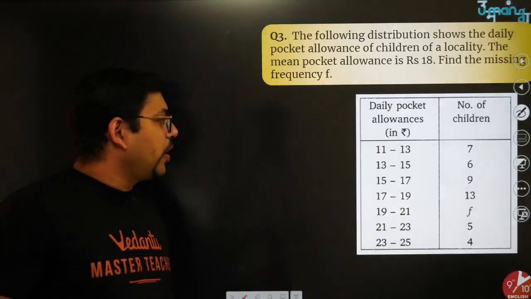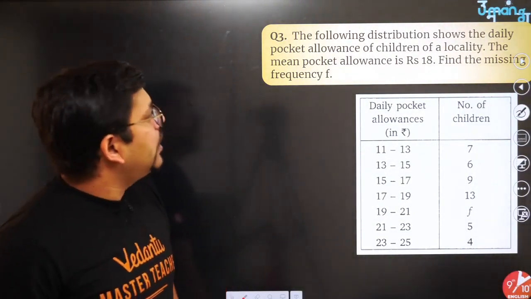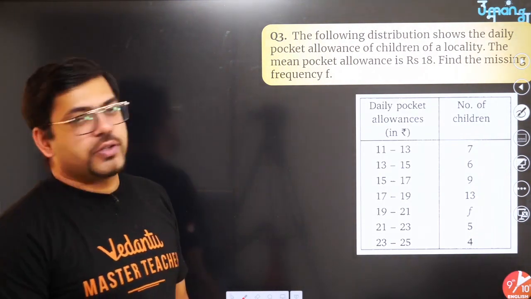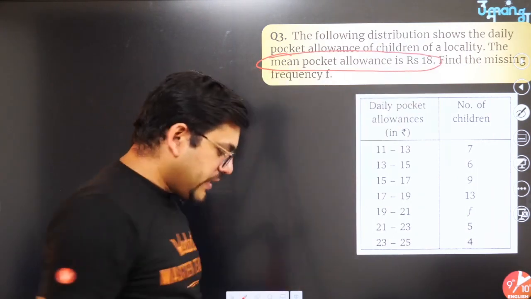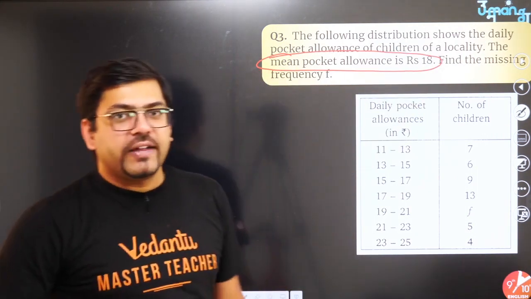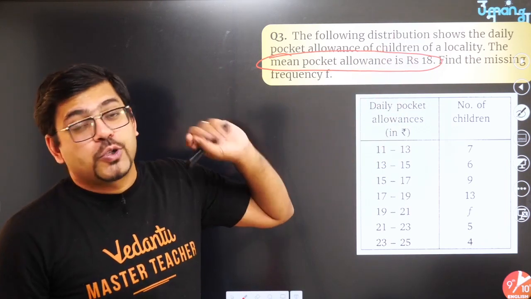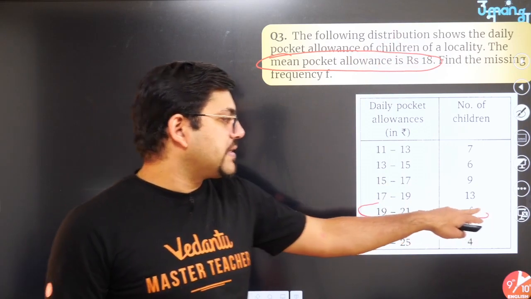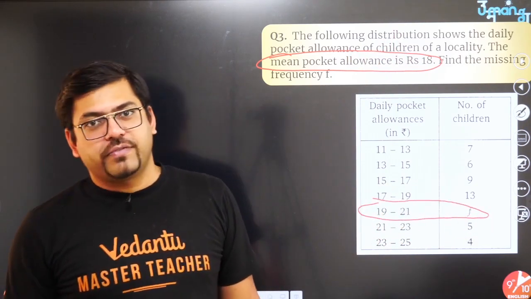Okay? Chalo, moving on. This is the next question. This next question says that following distribution shows the daily pocket allowance of children of a locality, the mean pocket allowance. So again, mean is given. So this question is also of mean, but only difference is that earlier mean has to be found, here mean is given. So what has to be found? So our frequency is missing actually. So this frequency has to be found. This is the only difference.